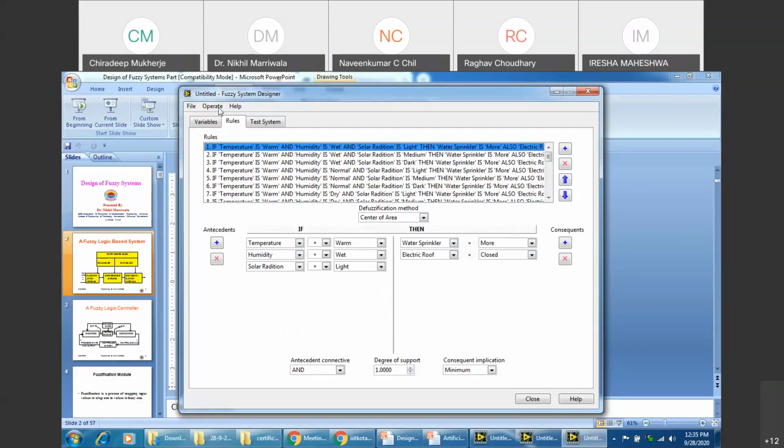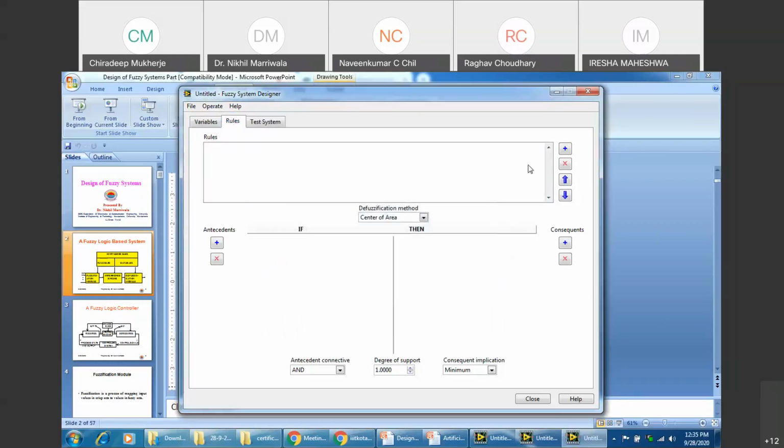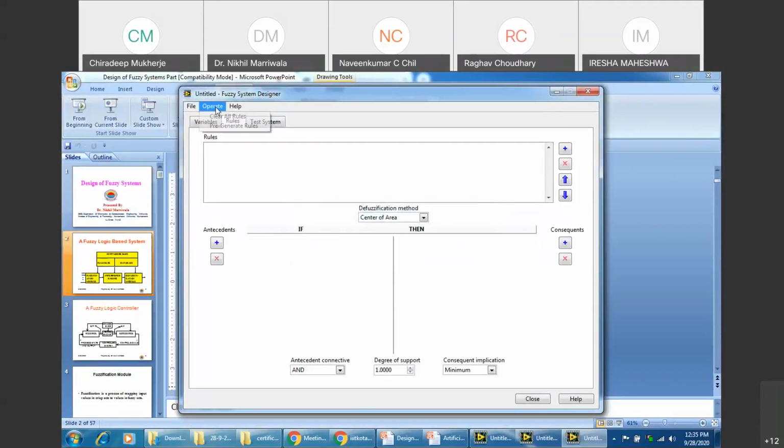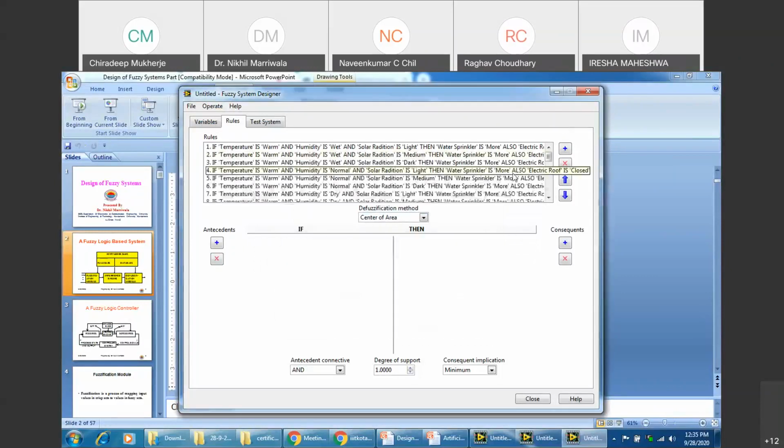If you want to add it manually, again, it is very simple. You add the rule first, you add the antecedents, and you add the consequent also over here. Sir, this will be a very complicated and lengthy process. This might be lengthy, this might be complex, but it will help you understand the system better, because this is the one that you're doing on your own. But if you want the intelligence to be used, it's very simple. I've already given you: pre-generate all the rules. The rules will come. You've already done this.